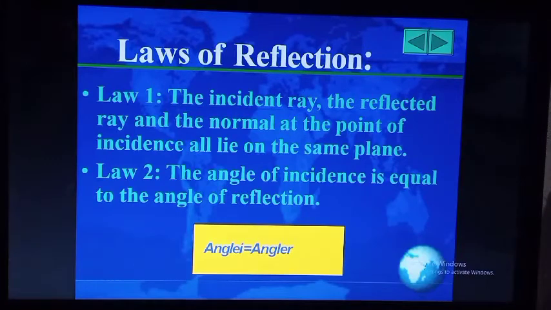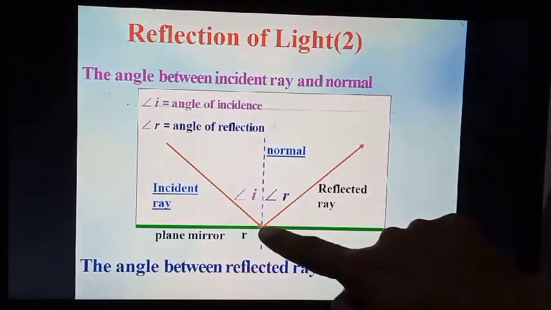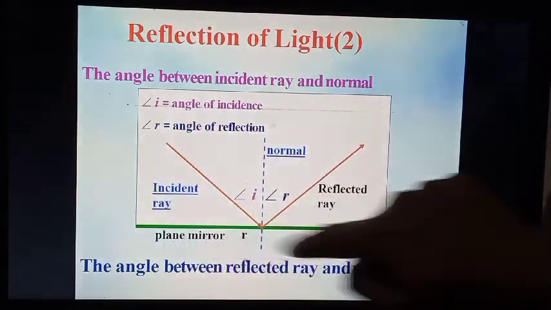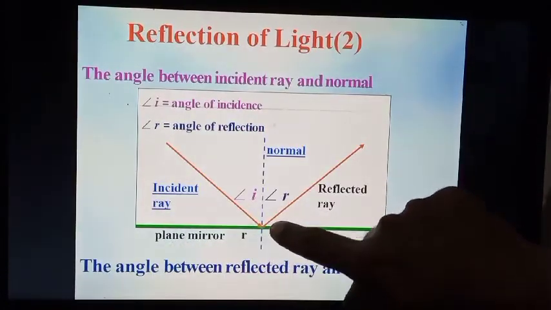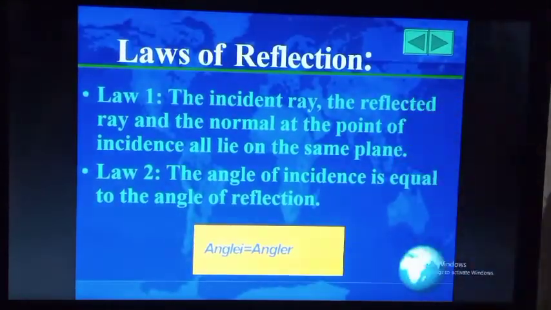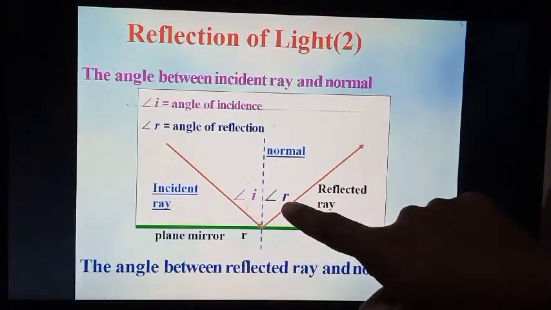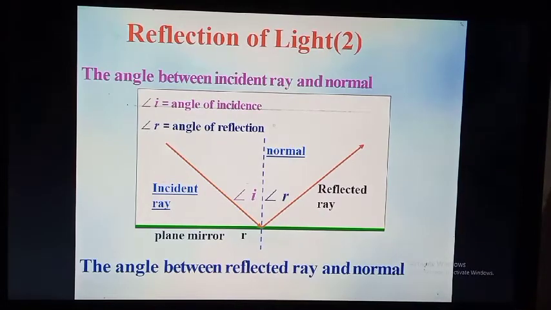What are the laws of reflection? The first law: the incident ray, the reflected ray and the normal at the point of incidence all lie on the same plane. This is our first law. Second law: the angle of incidence is equal to the angle of reflection. This is our second law.